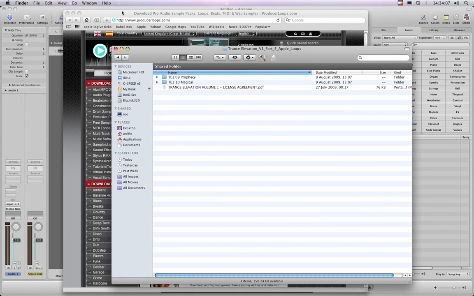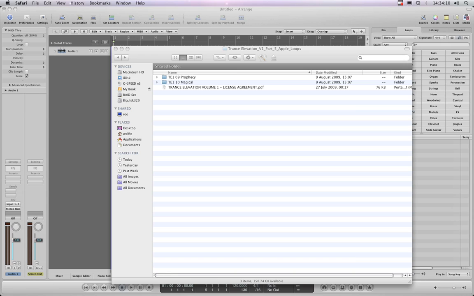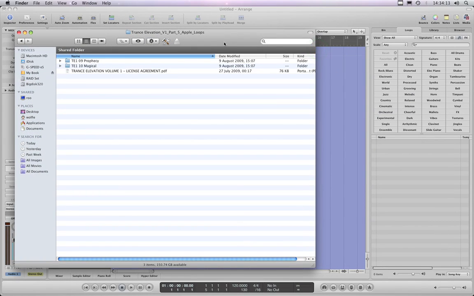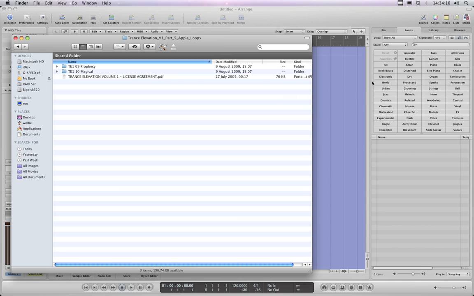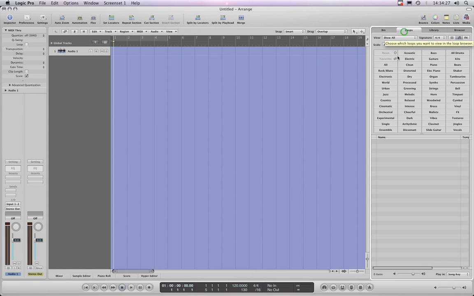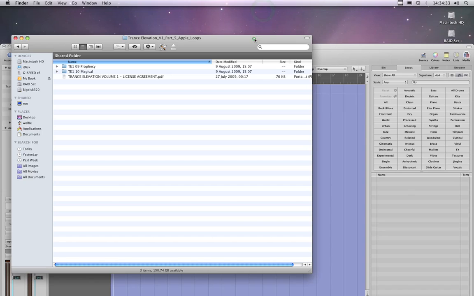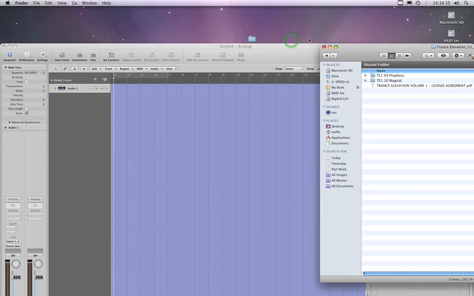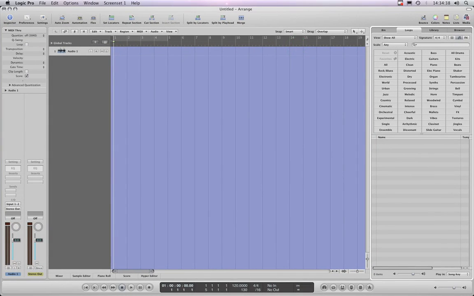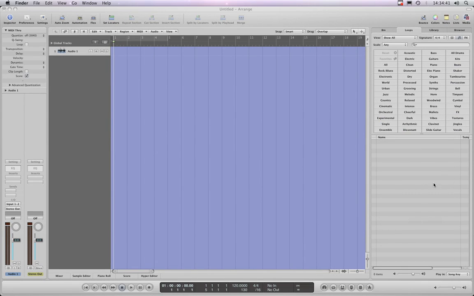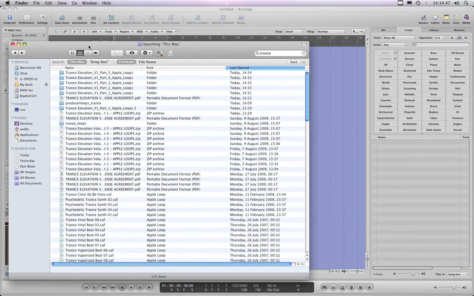Now I've imported parts 1, 2 and 3 already into Logic, and just to show the beginners who don't know, this is how I do it. First of all, I open my media column and get my loops column selected, sub-column, and I set it to show all. Then I make sure that none of these categories are highlighted, so that this area below is blank.